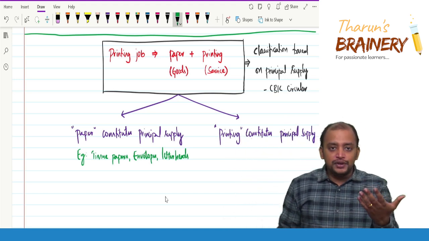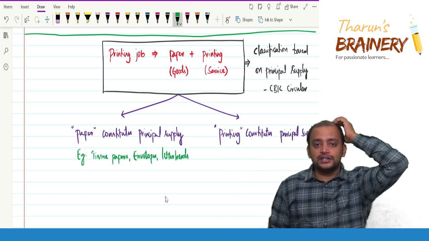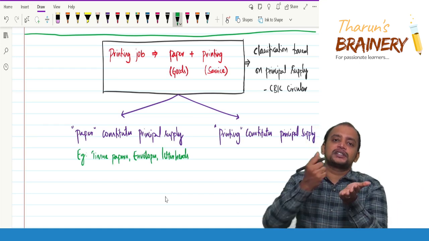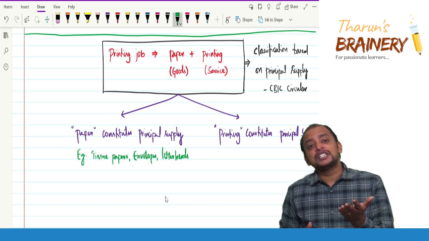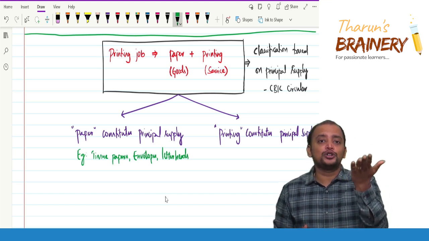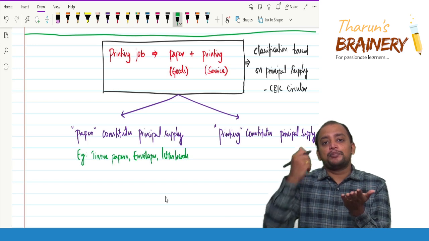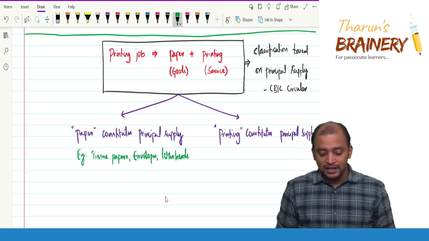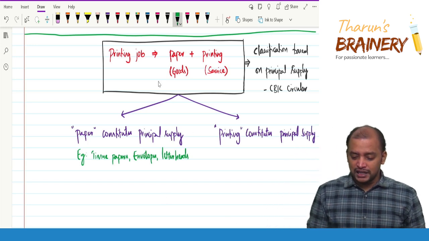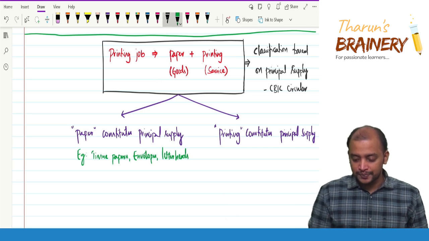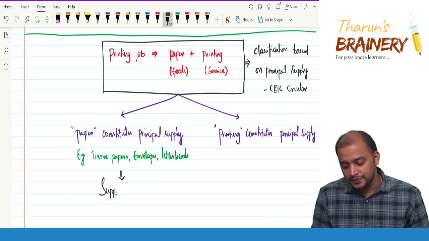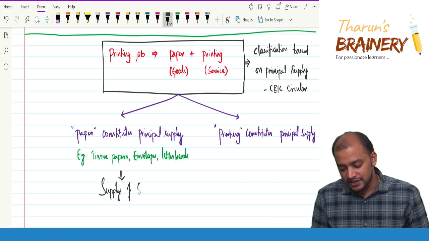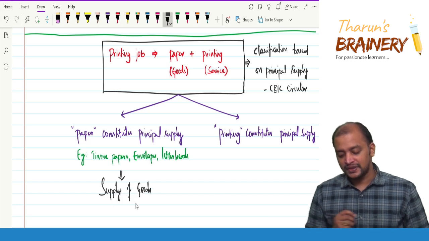Like if you see in some hotels and restaurants, on the tissue papers, the hotel brand name will be printed. So what constitutes principal supply there? The paper, the material only constitutes principal supply. The printing is only ancillary. So therefore, it will be classified as supply of goods.